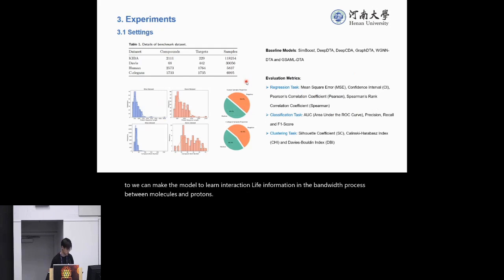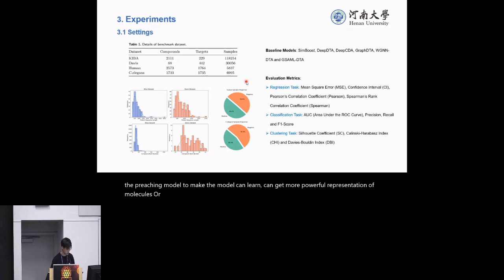In the experiments, we use four datasets: KIBA, Davis, Human, and C. elegans. As you can see, the number of molecules and proteins in these datasets is relatively small. So we want to use the pre-trained model so the model can get a more powerful representation of molecules or proteins.